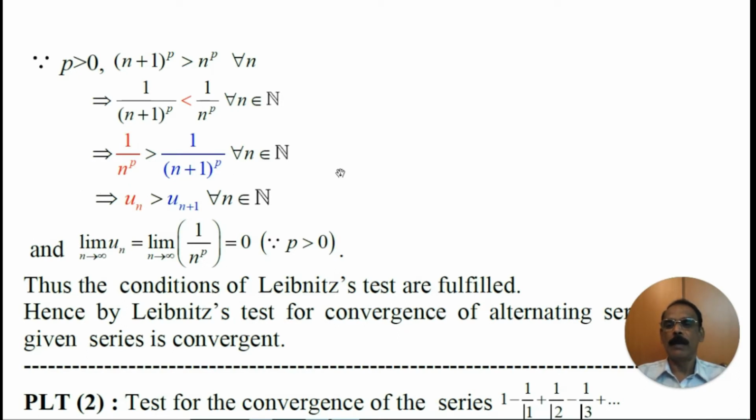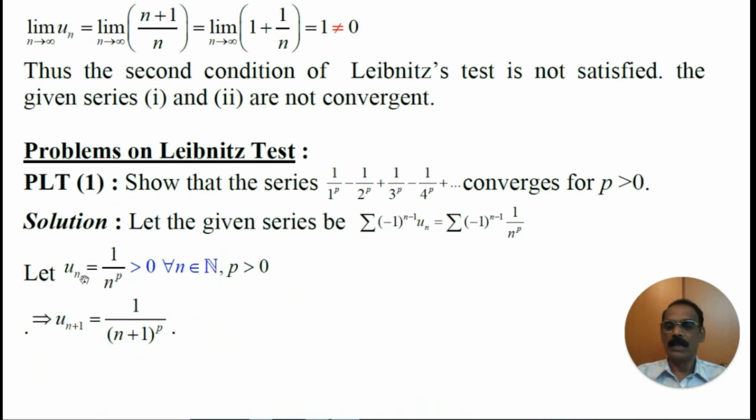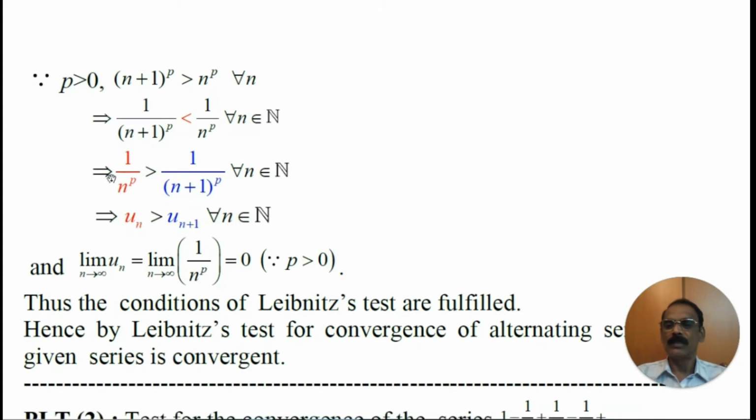What is 1/n^p? 1/n^p is un. What is 1/(n+1)^p? That is un+1. Therefore, this is un, this is un+1. That is, un is greater than un+1 for all n belonging to N. Thus, un is a decreasing sequence. Thus, the second condition is satisfied.